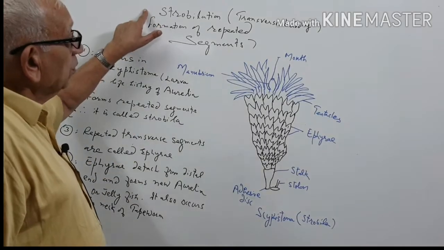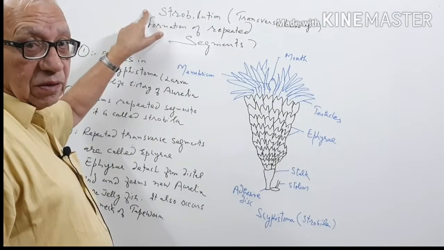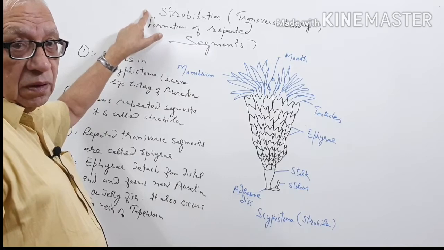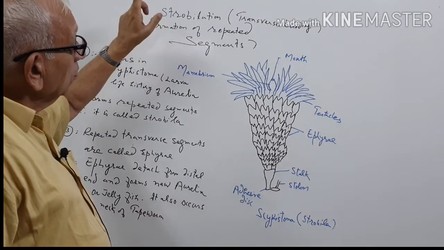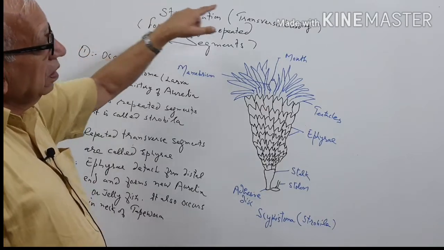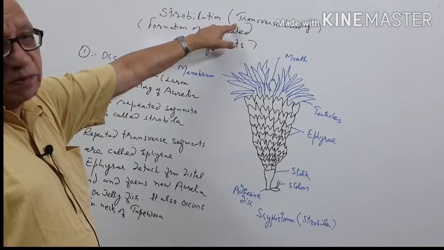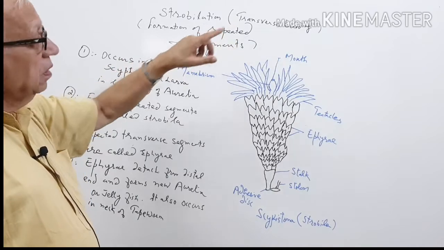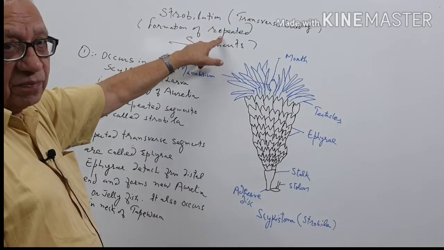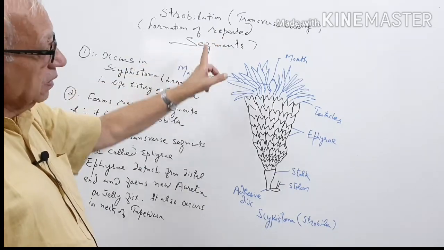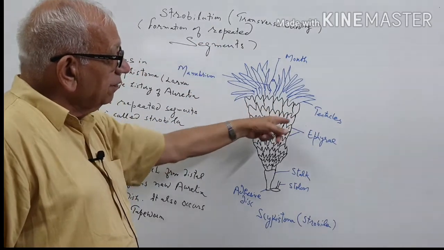Now we come to strobylation, the next method of asexual reproduction. Strobylation is transverse budding. It is the formation of repeated segments. In this way, repeated segments are formed.